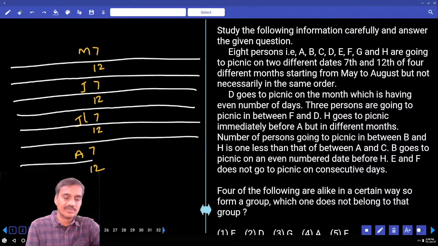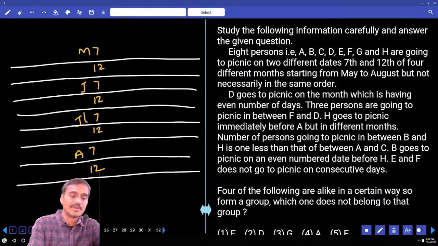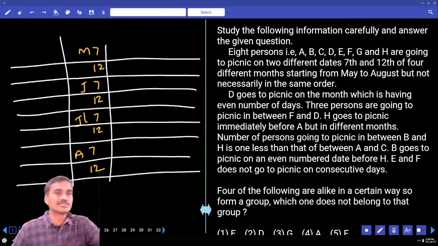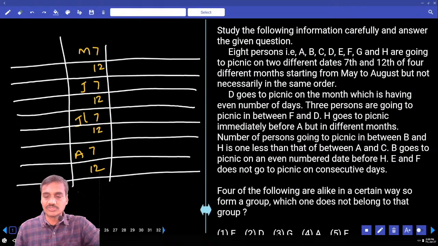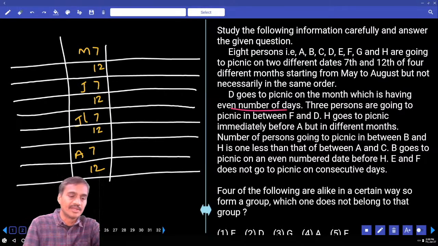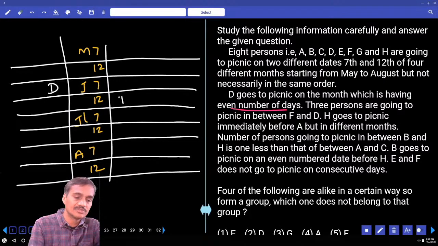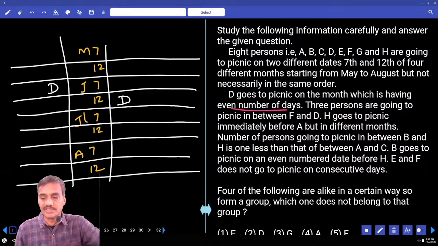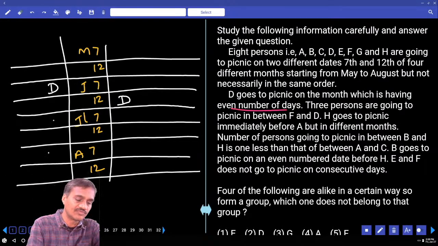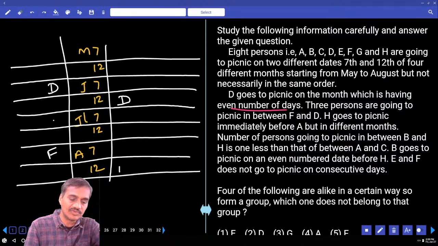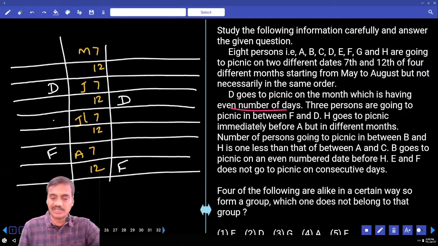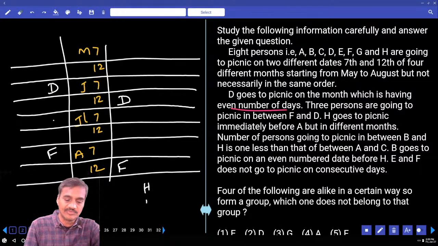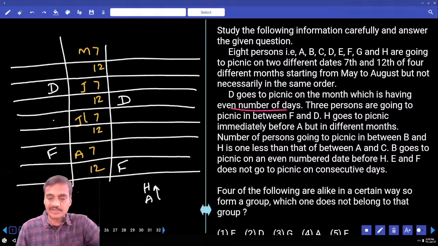Whenever these months are given, what is the first thing we need to identify? Number of days. Now May, July and August, these 3 months have 31 days. Only June has 30 days. Then D goes to the picnic on the date having an even number of days. Children, priority always starts from there. Hence D can be either June 7th or June 12th. Either D can be June 7th or June 12th. And 3 persons in between D and F. 1, 2, 3, F will be here. 3 in between D and F. H goes to picnic immediately before A. H is immediately before A. H and A must be together, but in different months.